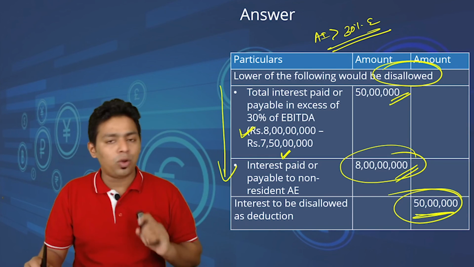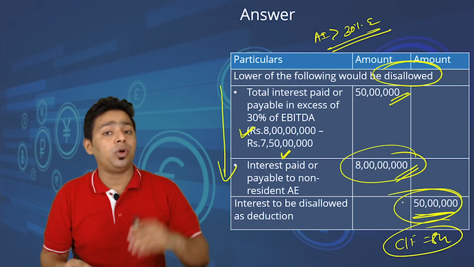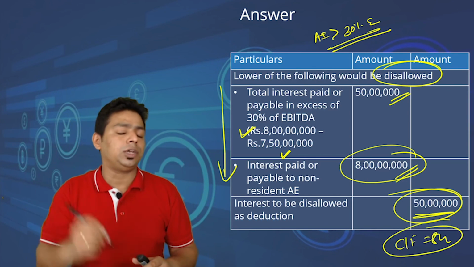Sir, is it permanently disallowed? No. It can be carried forward for 8 years and set off in a future year when your actual interest is less than 30% of EBITDA. Thank you.